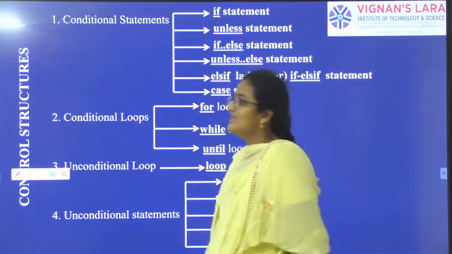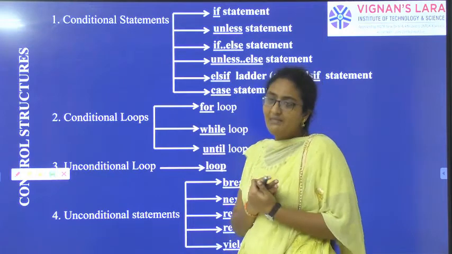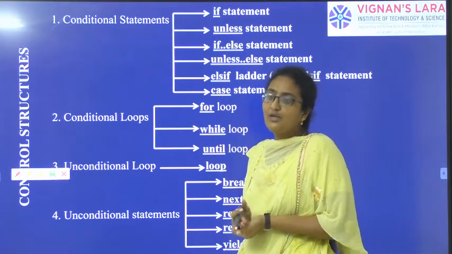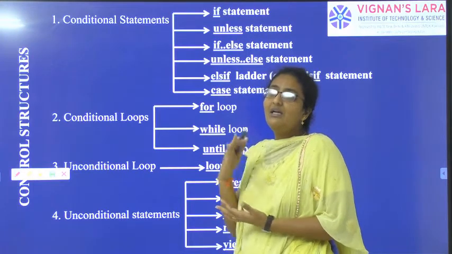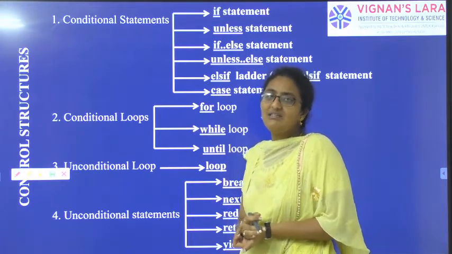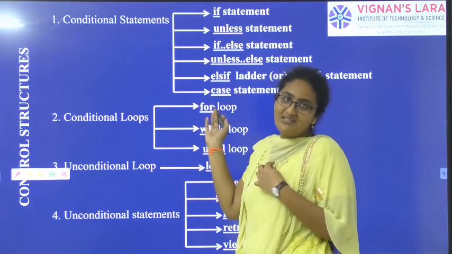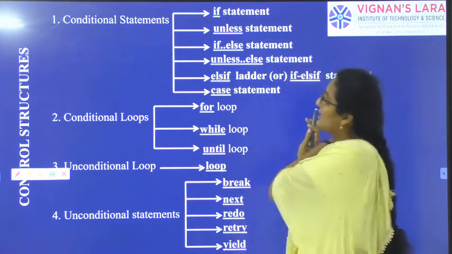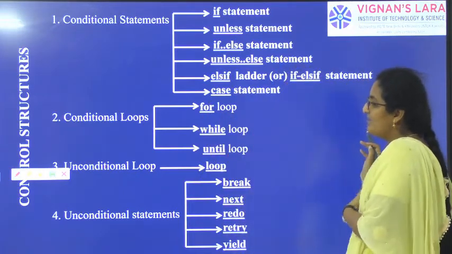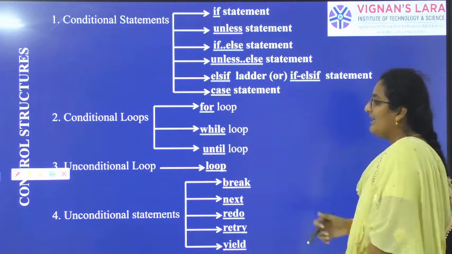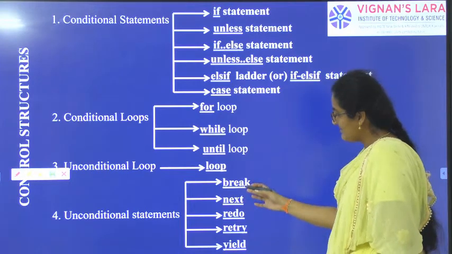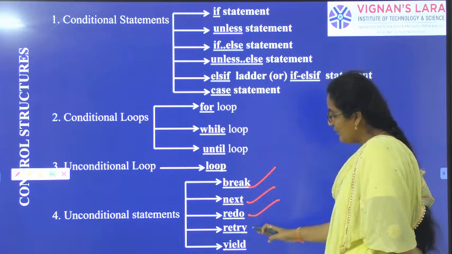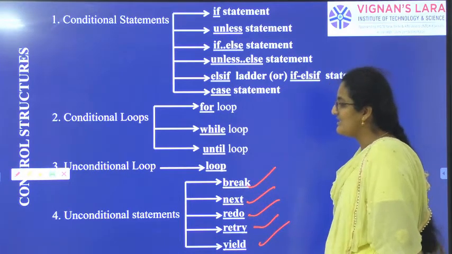So what have we seen until now? What are variables, how to run a Ruby program in the server, what are the data types, and what are the input and output methods in Ruby. So the next topic is control structures. Control structures are divided into conditional statements, conditional loops, and unconditional statements. Break, next, redo, retry, yield are the unconditional statements.